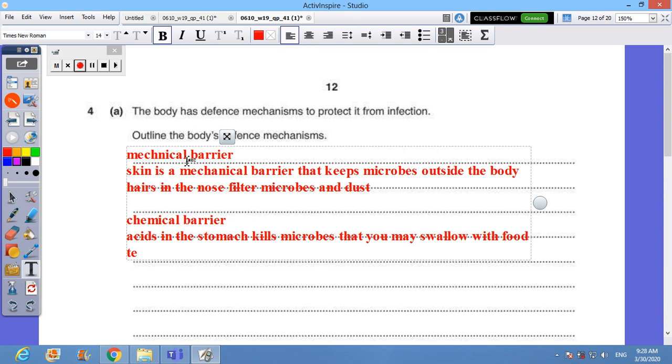You can say that tears in the eyes kill microbes which are in contact with the eye.